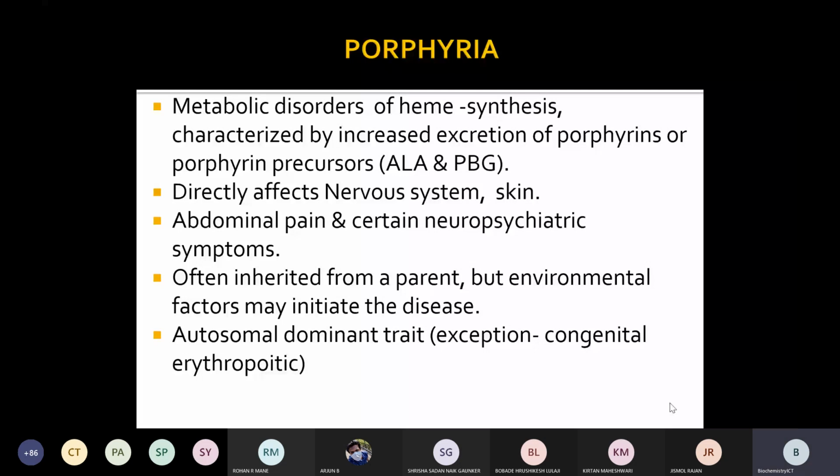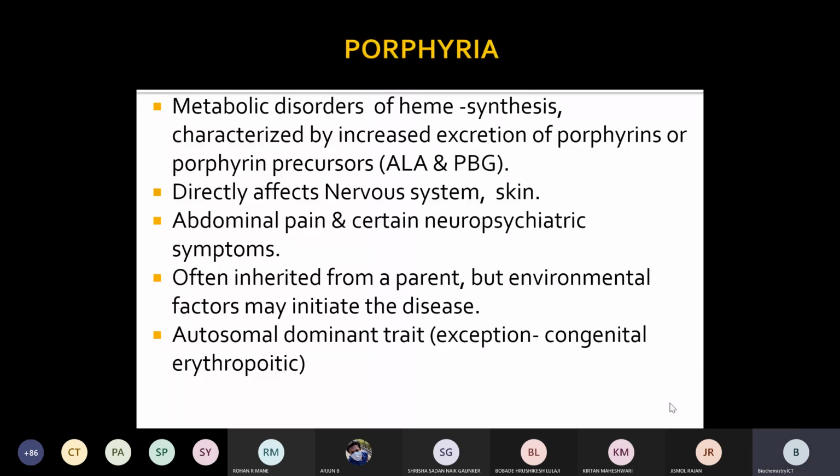Where will it affect? Mainly the neurological symptoms, so neuropsychological symptoms, and it may also affect the skin. These symptoms we observe, or it affects these organs. So the characteristic features or clinical conditions associated with this we can observe in porphyria.